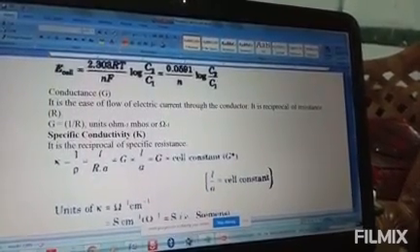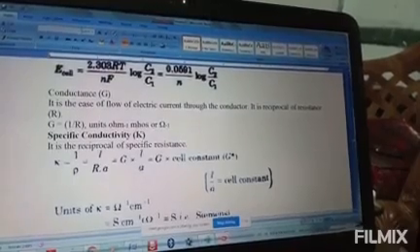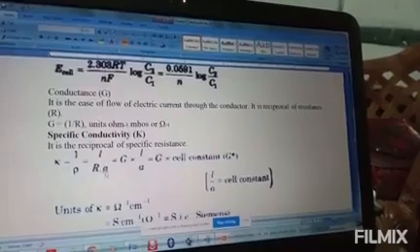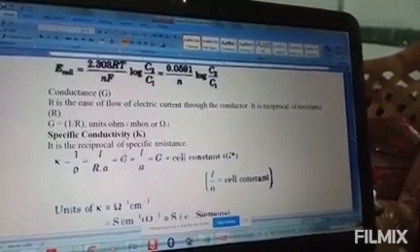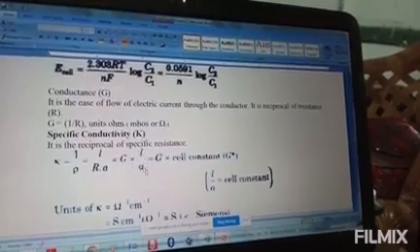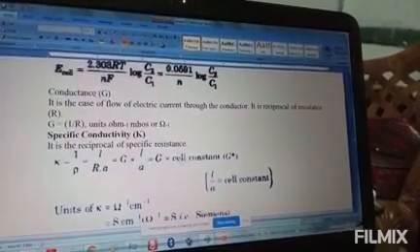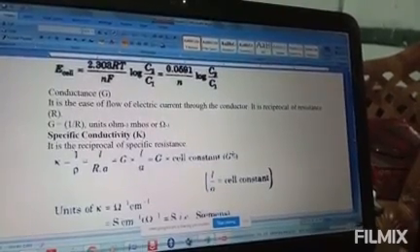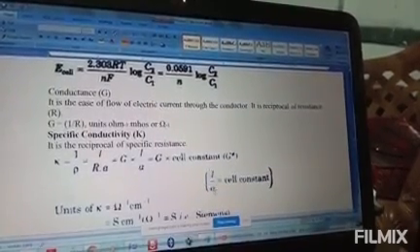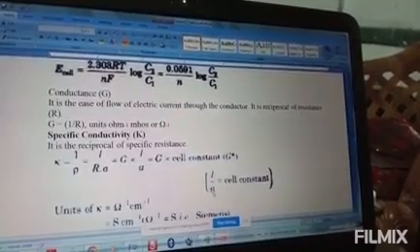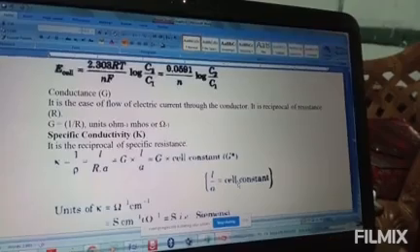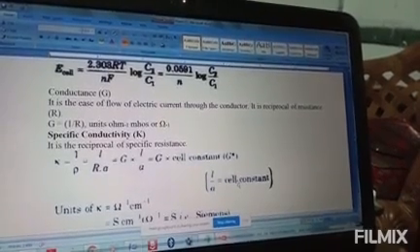So K equals 1 by rho, which is equal to L by R A, where A is your area. This is equal to G into L by A. This is equal to G into cell constant, and cell constant is represented by G standard. Cell constant is nothing but length by area of a cell.